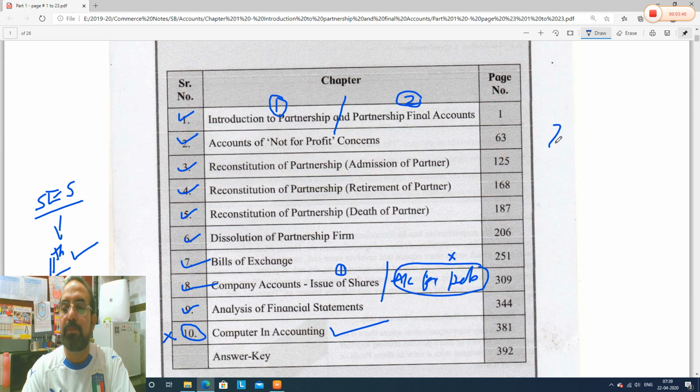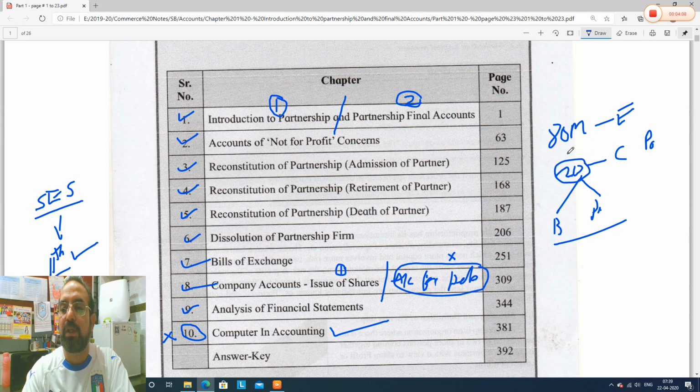About the marks, an 80 marks exam will be there. 20 marks would be with the college, meaning practical marks. This will include your behavior and your performance in college, and accordingly you will get marks. But 80 marks will be a written board exam which you will give in the month of February and March.